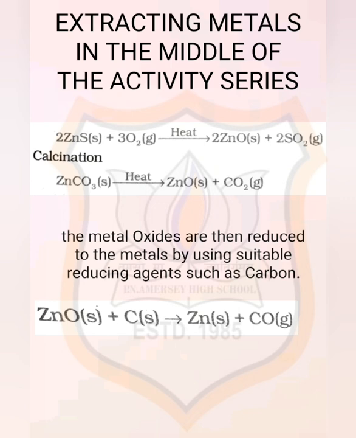For example, when manganese dioxide is heated with aluminium powder, the following reaction takes place. 3MnO2 plus 4Al gives 3Mn plus 2Al2O3 plus heat. It means highly reactive elements displace the less reactive element. One example of displacement reaction where aluminium is displacing manganese.